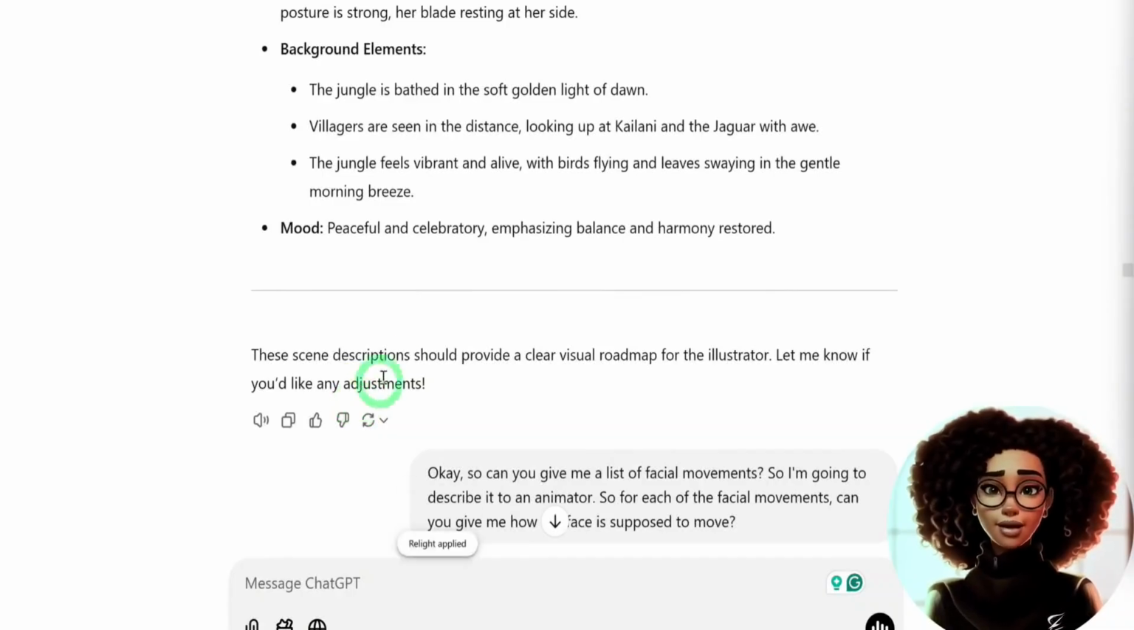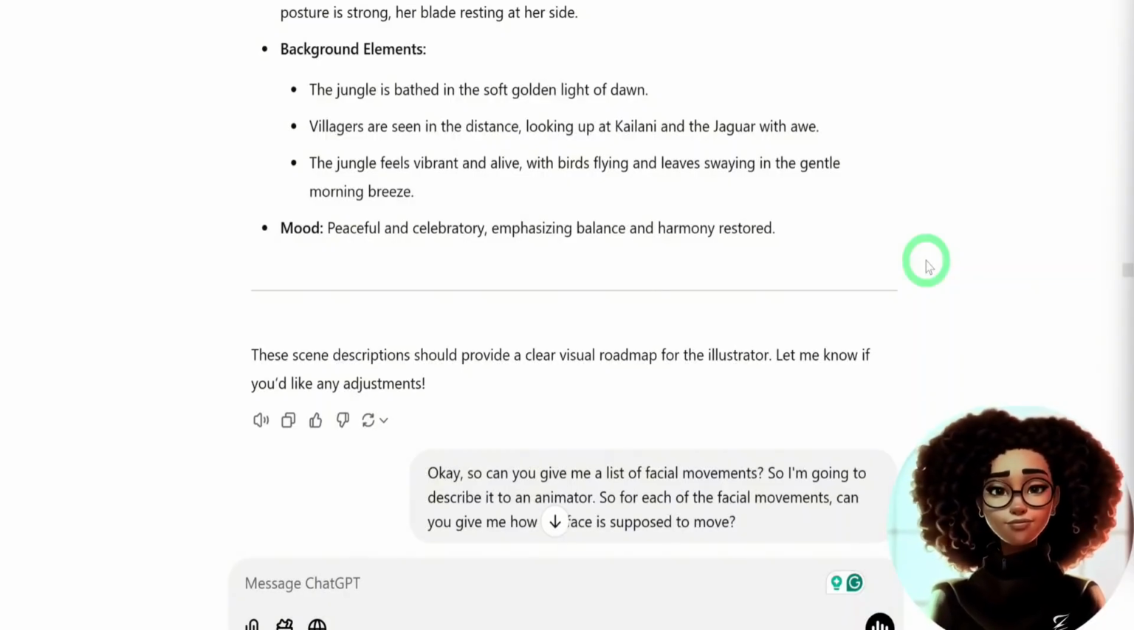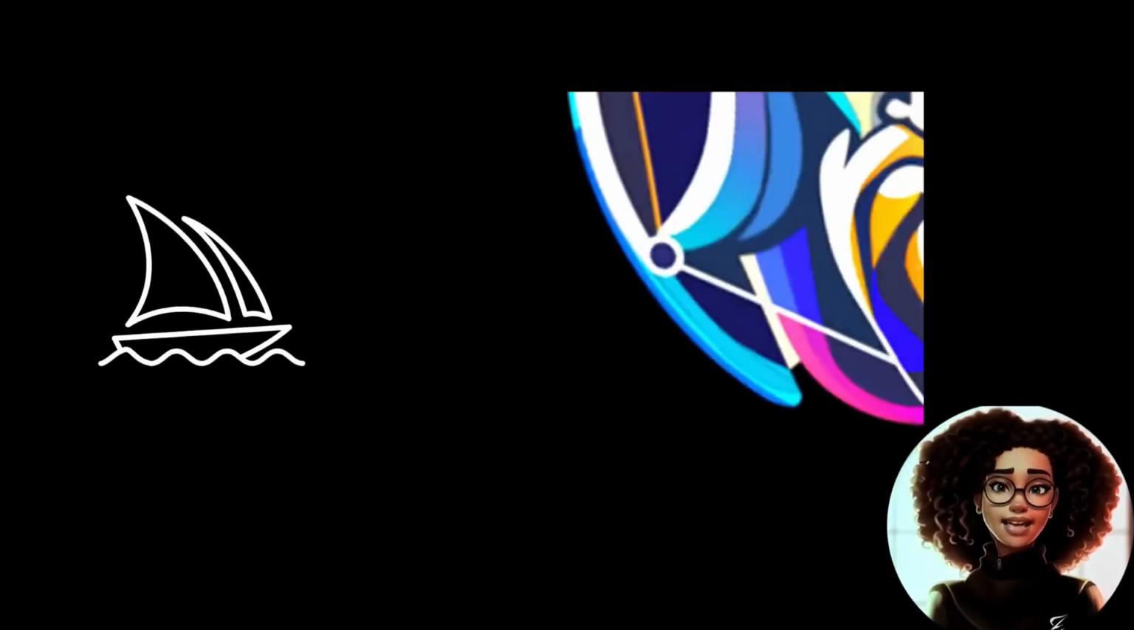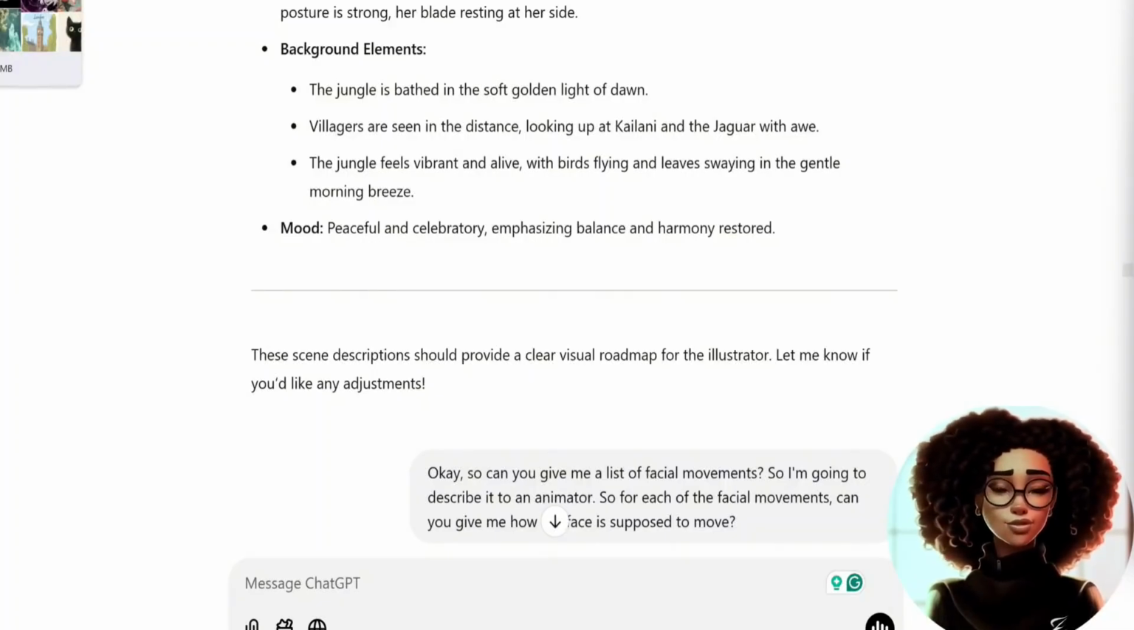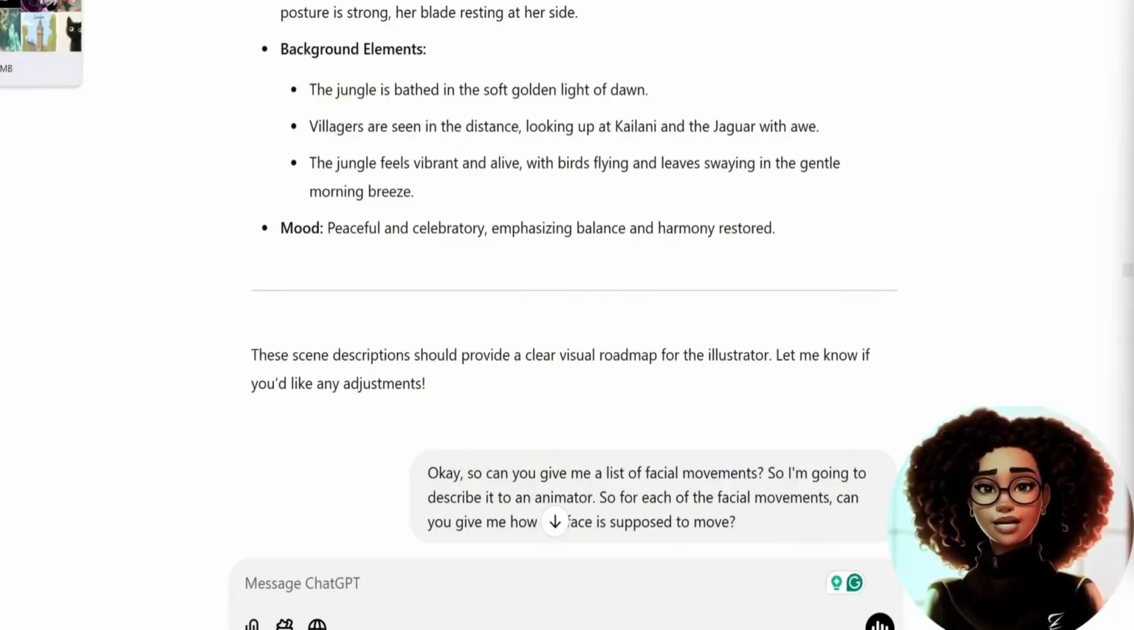Once you've generated your background elements and the descriptions of each scene, it's time to create the images using image AI generators. There are several tools out there, including Midjourney, Leonardo AI, and Dizine AI. For creating animated stories, I find Midjourney and Dizine AI particularly better to use. I'll show you a couple of examples as we move through this tutorial.